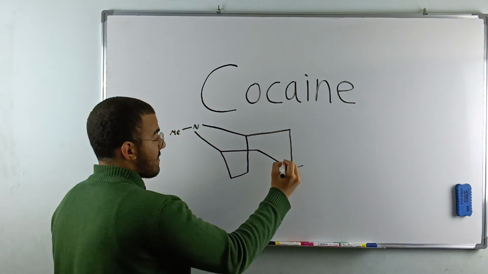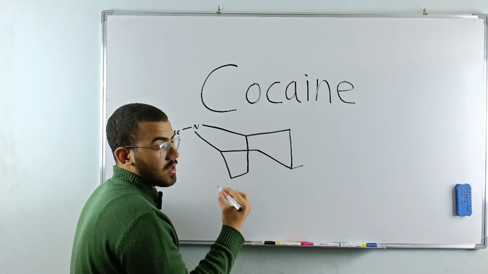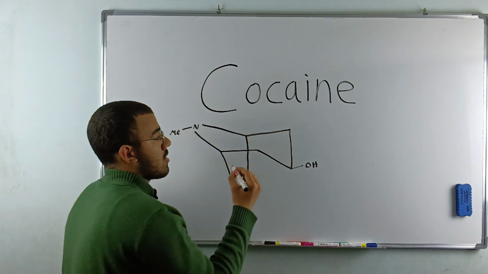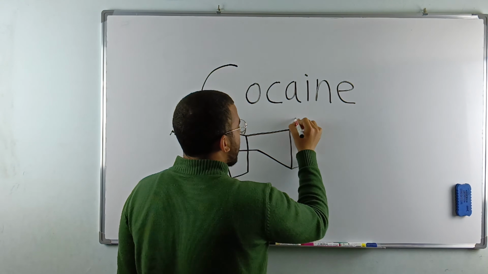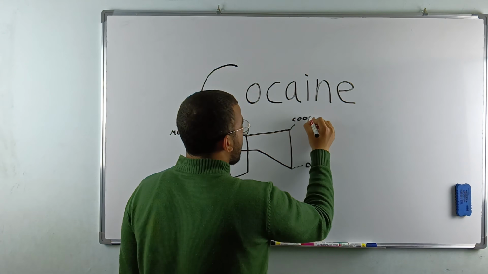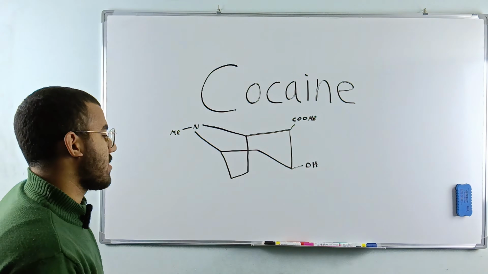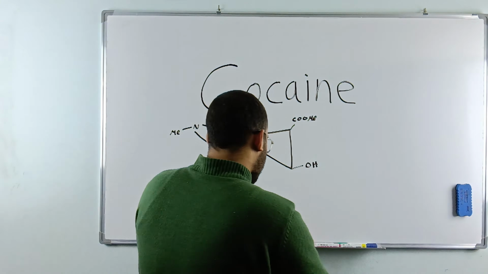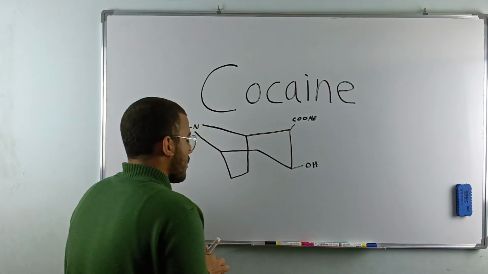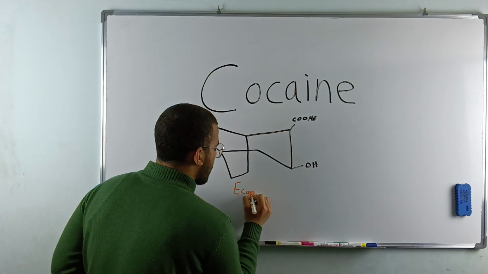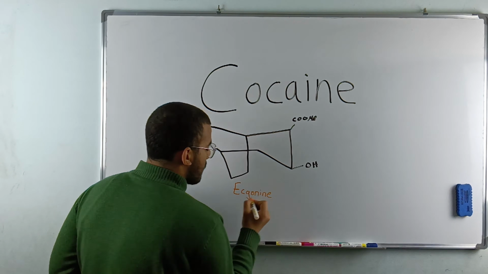What the Ecgonine has attached in here is not a carbon atom, it's a hydroxyl group, an OH, alright? And here we have COOCH3, or the methyl ester, as we mentioned in the other video. What is that? That is the Ecgonine, which is the main backbone of cocaine.